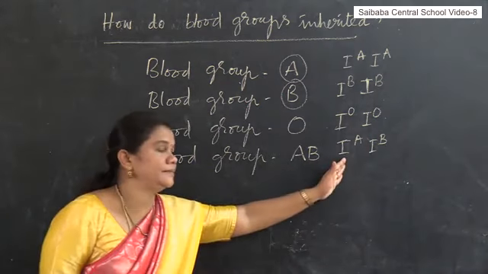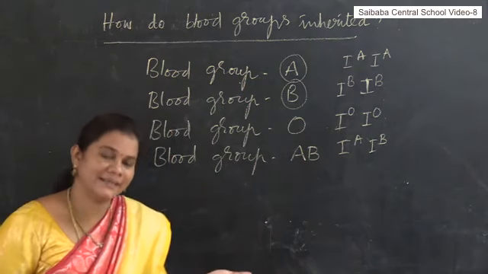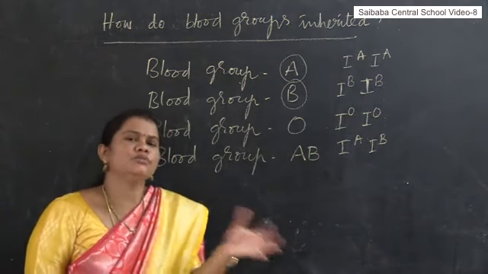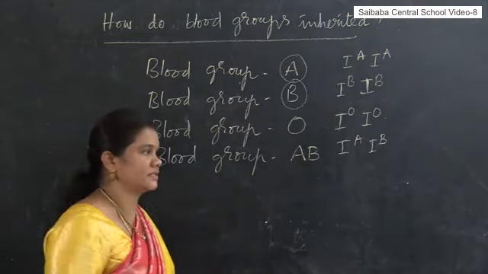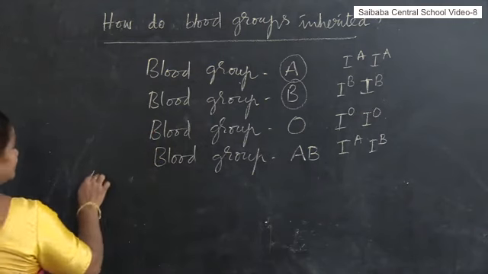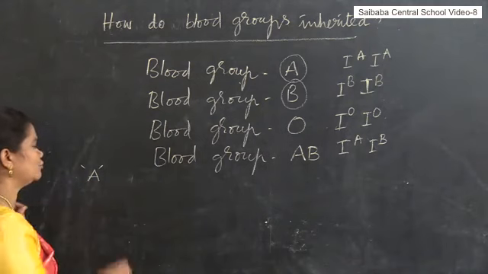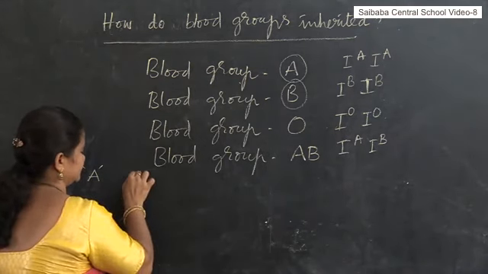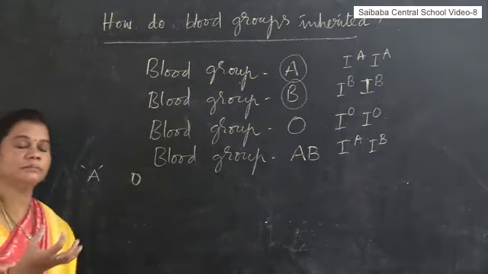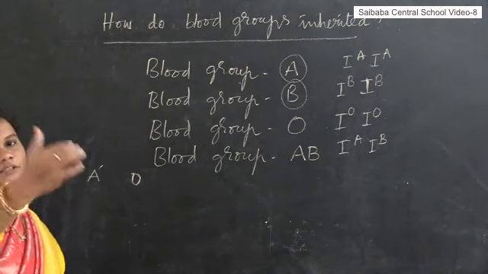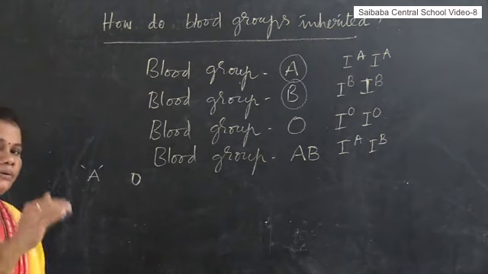If we know the genotypes, then through the sexual reproduction process we can easily clarify what type of blood group is going to be inherited in the upcoming generation. I will give an example here. A man having blood group A married a woman having blood group O. What are the possible blood groups that we observe in the upcoming generation? This is the question asked by the board. What would be your answer? We are going to see now.